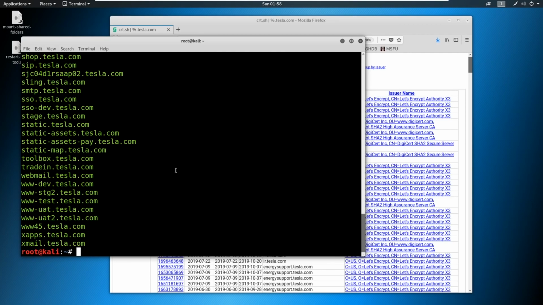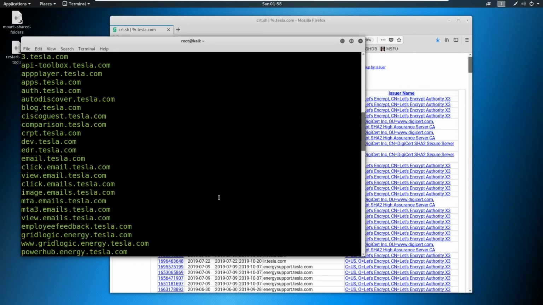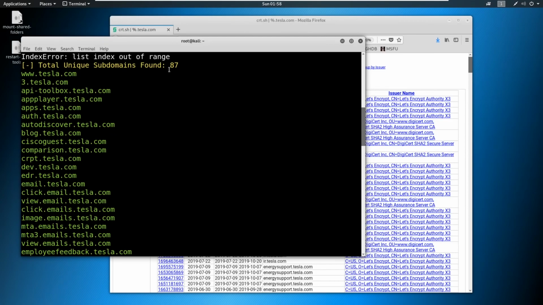So this has identified quite a few things. I mean, there's a big list here, 87 subdomains. And I lied to you when I said that it didn't get fourth levels. I thought there used to be a recursive feature where you'd have to do a -r to get those. Now you don't have to do that. It just picks up fourth levels for you.